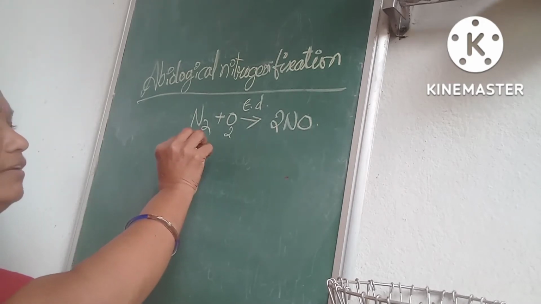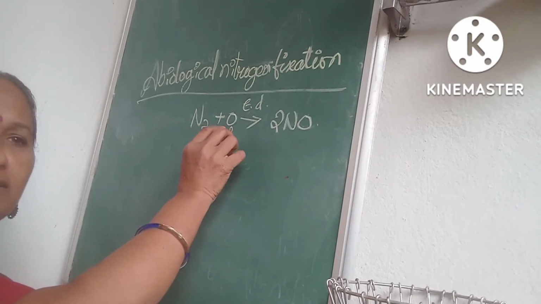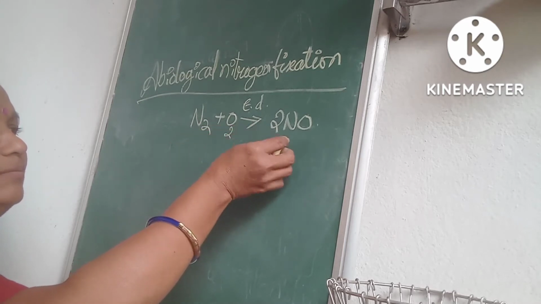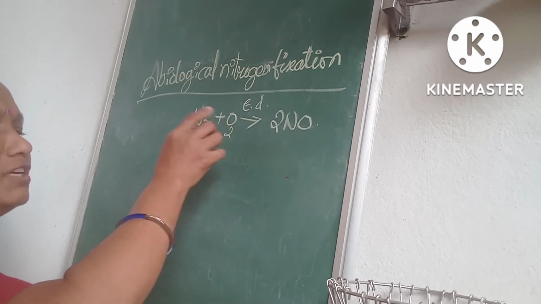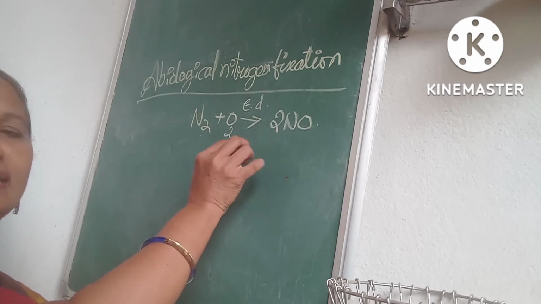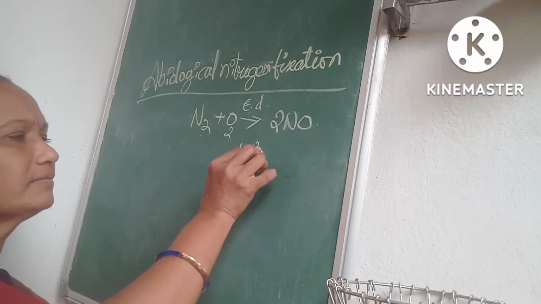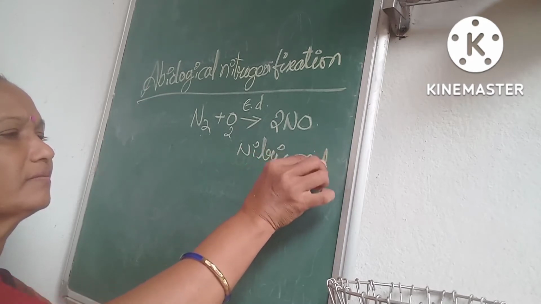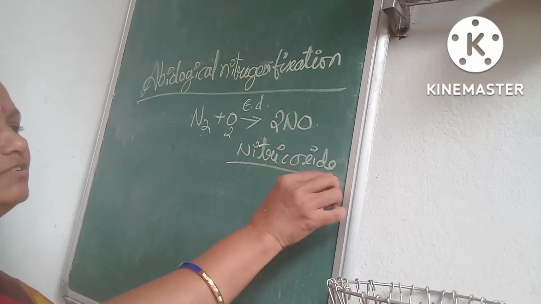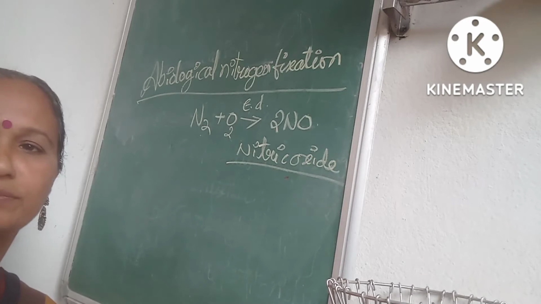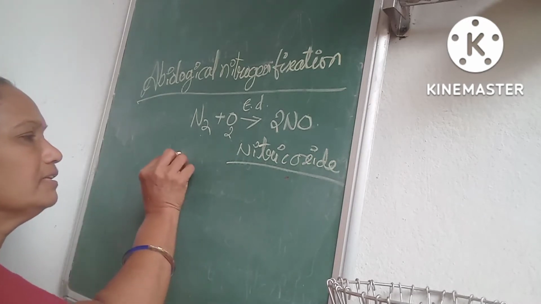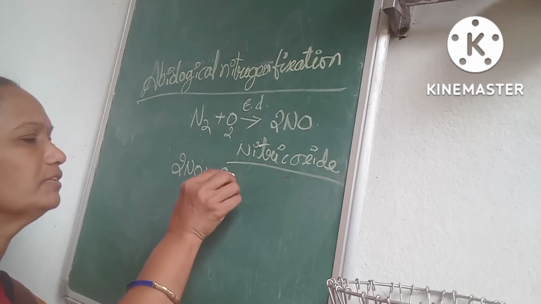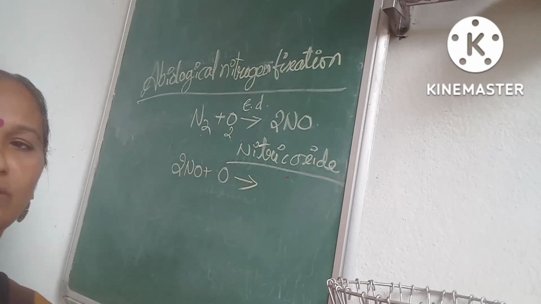So whenever during the rainy season thunder and electric discharge occur, nitrogen and oxygen together form nitric oxide. Next, this nitric oxide again reacts with oxygen.